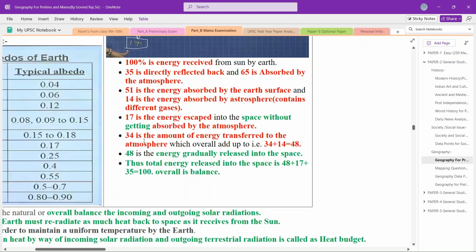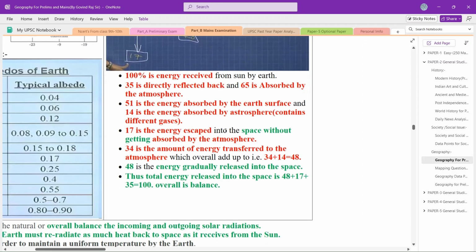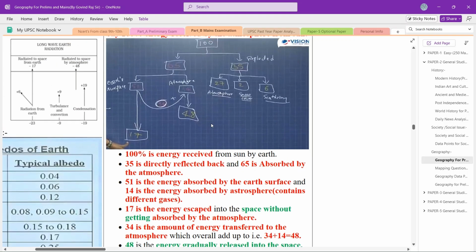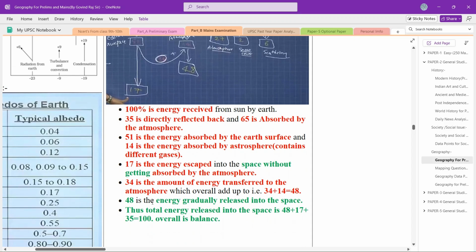34% is the energy transferred to the atmosphere, which overall adds up to 34 plus 14. And here, 35 plus 17, how much does it calculate to? It comes to 62. 48 is the energy gradually released into the space.